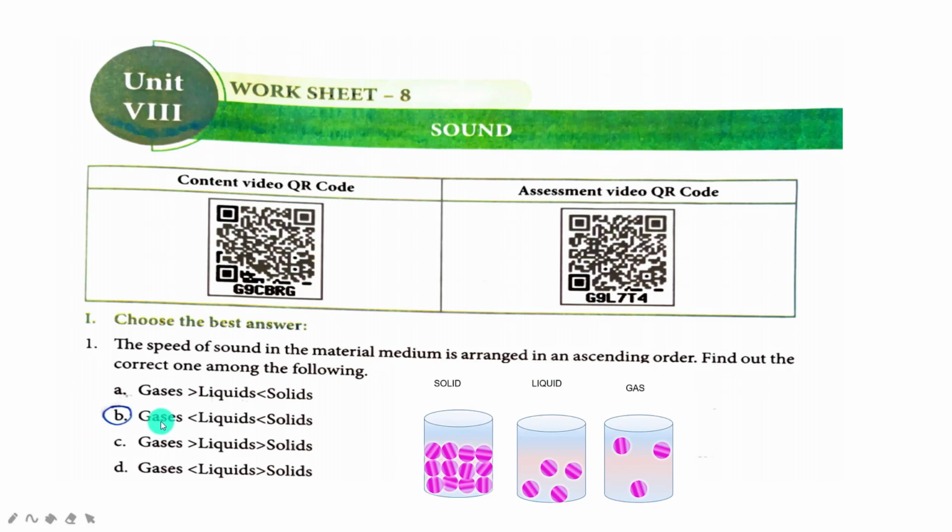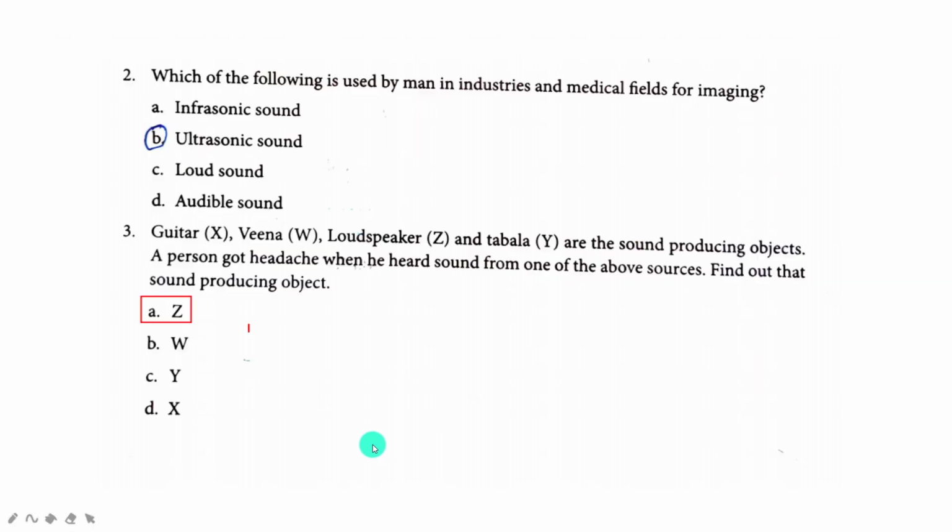But the distance is far in gases, so the speed of sound is less in gases compared to liquids and then solids. In solids, the molecules are arranged very close, so it is easy to transfer energy from one place to another quickly. So for this question, the answer is gases, liquids, and solids.